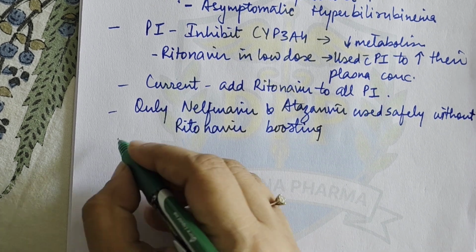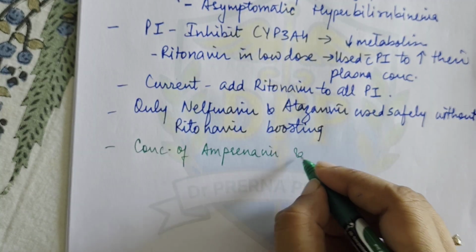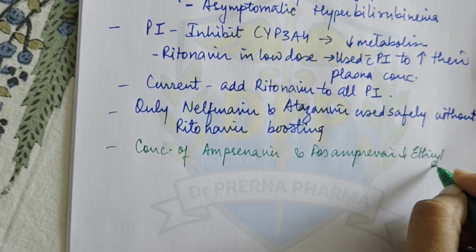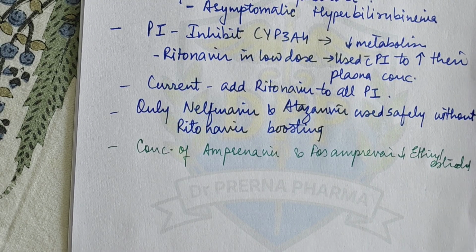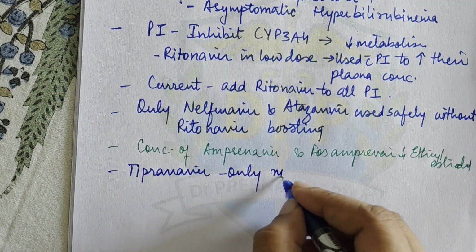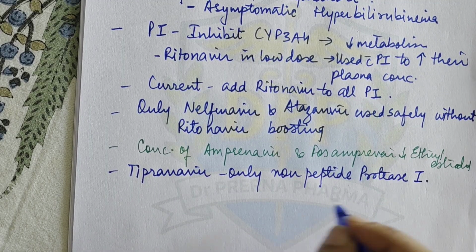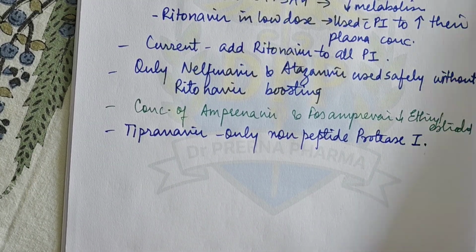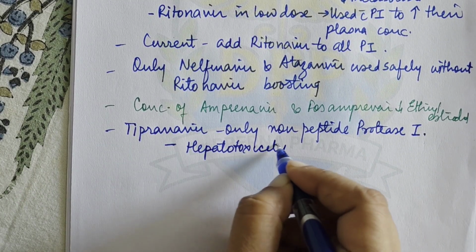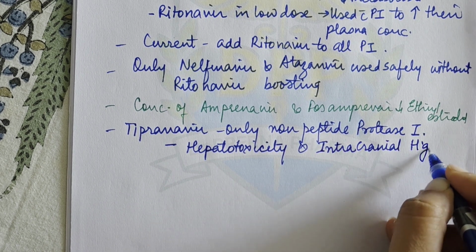Then there is a drug amprenavir and its congener fosamprenavir. Their concentration decreases with ethinyl estradiol if they are taken together. Then tipranavir is the only non-peptide protease inhibitor, right? It is effective against HIV which is resistant to other protease inhibitors. But tipranavir can cause hepatotoxicity and it also causes intracranial hemorrhage, right?